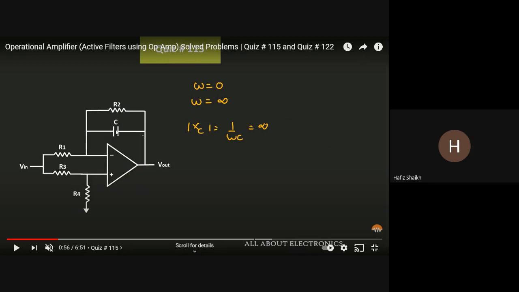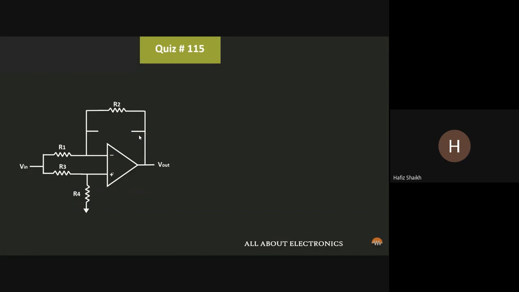As it is infinite, so it will act like an open circuit. Okay. And the output voltage expression we can find out. So for V naught, we can find out it will act like a differential amplifier.